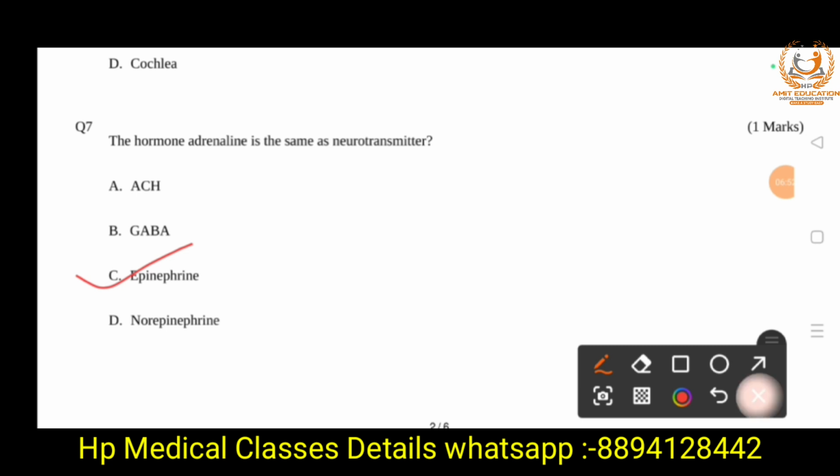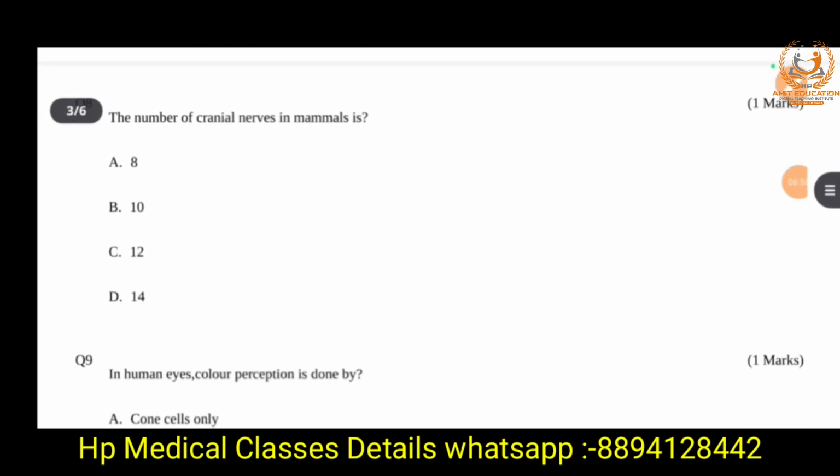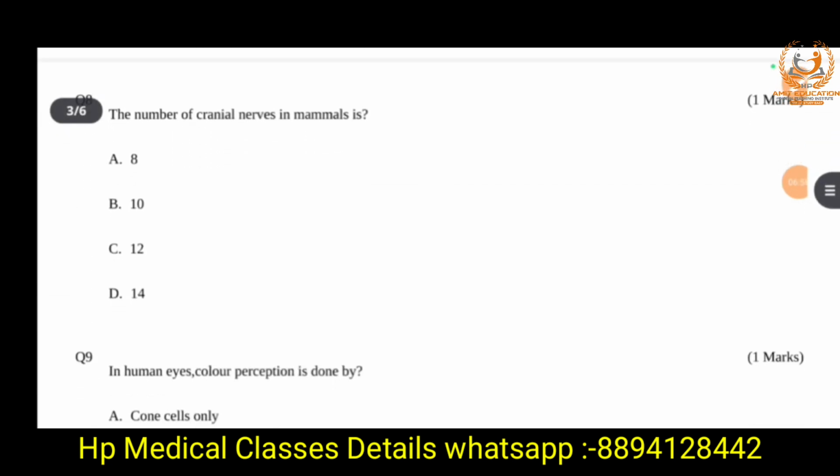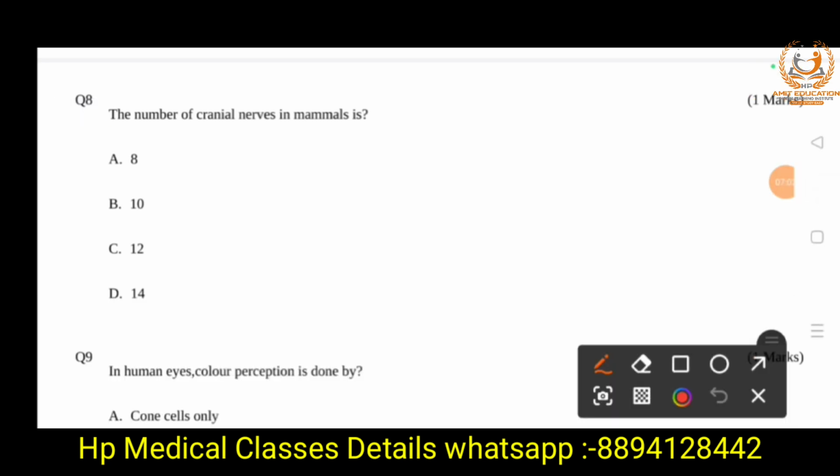So next question is, the number of cranial nerves in mammals is 8, 10, 12, 14. So the right answer is option C, 12. Fishes and amphibians have 10 pairs of cranial nerves.